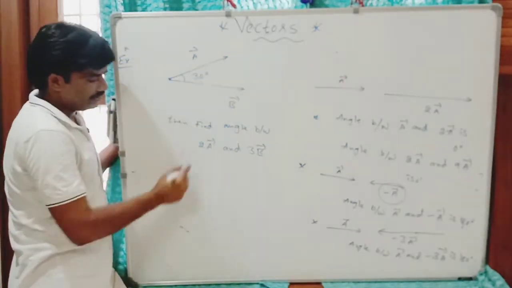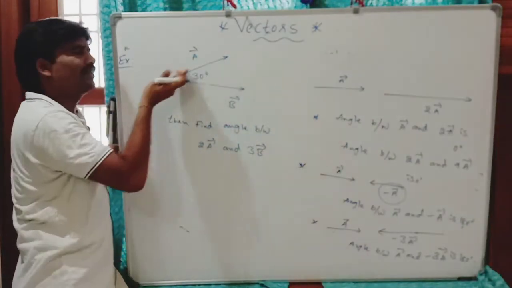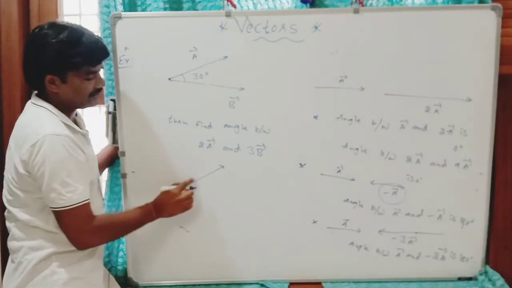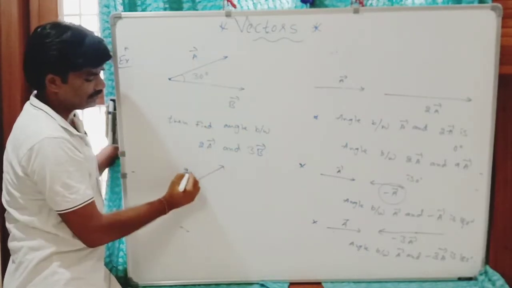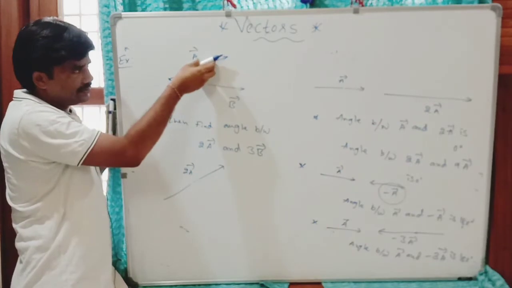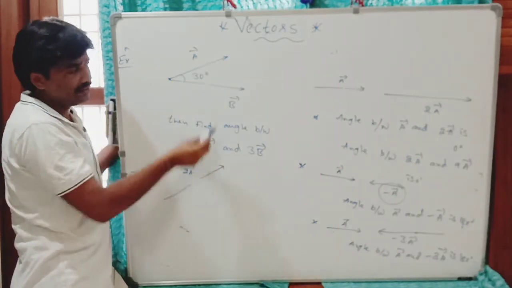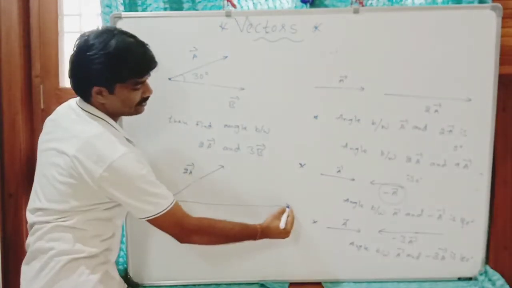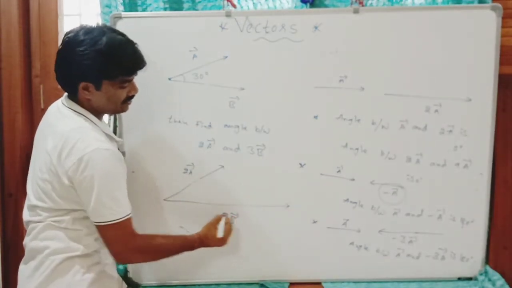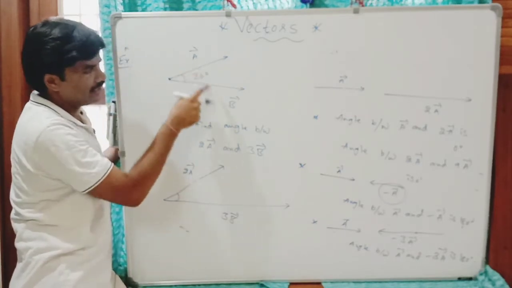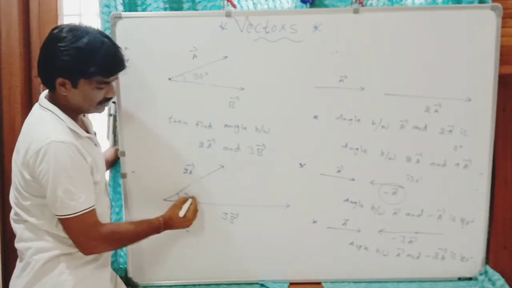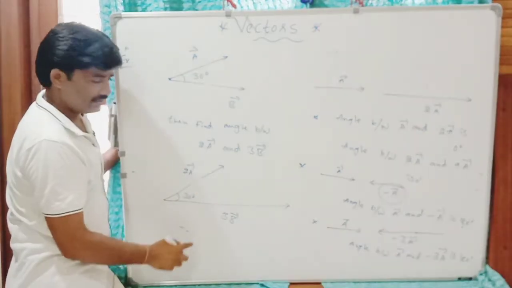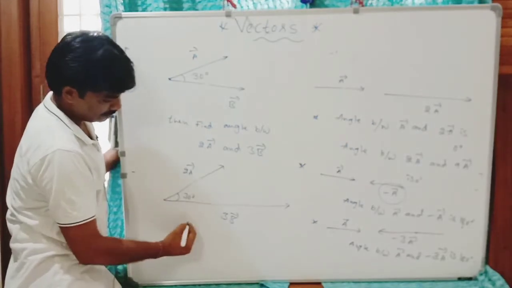If A is directed in this direction, what is the direction of 2A? In the direction of A only. 2A is parallel to A, but its size is double the size of A. This is the 2A. This A and 2A are in the same direction. This is B. 3B also in the direction of B. So this is 3B. Angle between these, if angle between these two is 30, here also 30 degrees. These two are parallel, these two are parallel. Clear? So angle between 2A and 3B also 30 degrees.